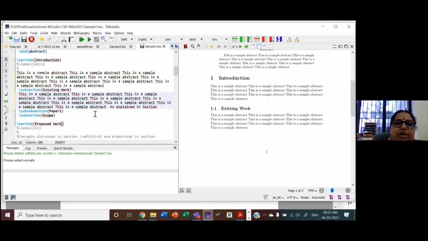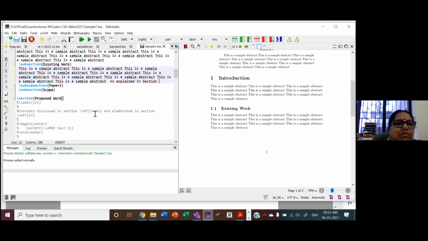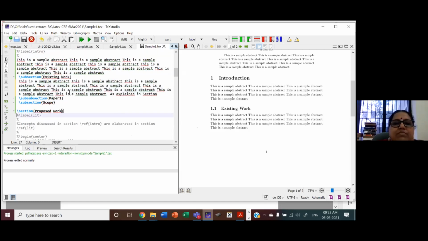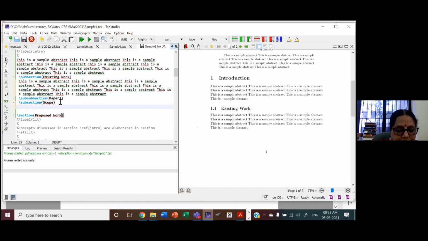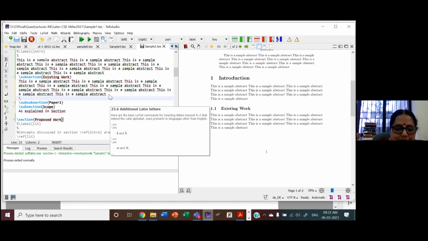So instead of hard coding the name of the section, we can introduce something like a label. So let me have this to be more meaningful. In existing work, let me introduce one label.